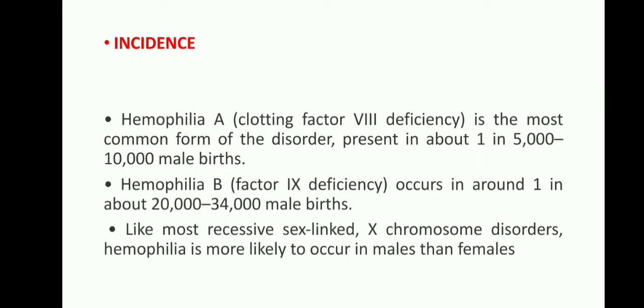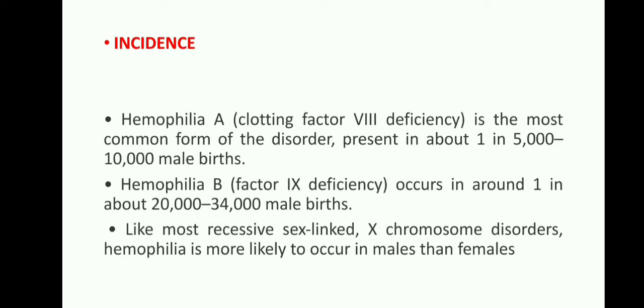Here the hemophilia types are also there, we will discuss later. First, the total is hemophilia A, B, and C. Okay, how is the incidence for this hemophilia? If the child is suffering with hemophilia A because of clotting factor 8 deficiency, it is the most common form of the disorder, present in about 1 in 5,000 to 10,000 male births.